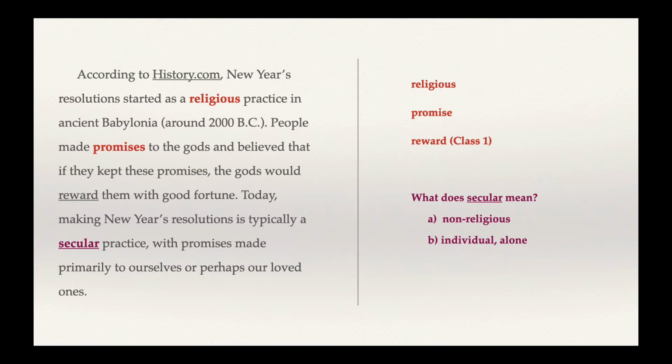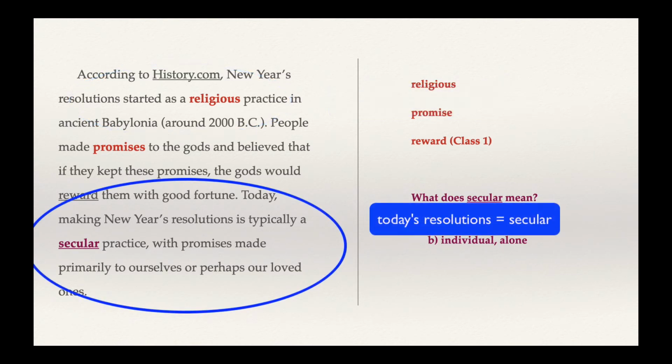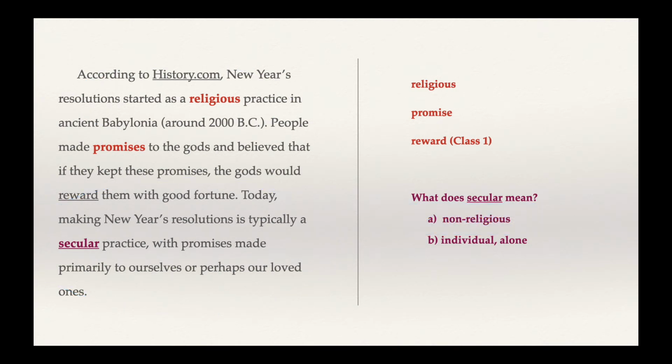In the first sentence of the paragraph, it says that resolutions started out as religious practices. So this was many years ago, thousands of years ago. This was a religious thing. But today, New Year's resolutions are not really religious. They are non-religious. Then we have today. So these two sentences at the beginning and end of this paragraph show opposites. In the beginning, resolutions were religious, and today, resolutions are secular. So let's choose A as the meaning of secular.